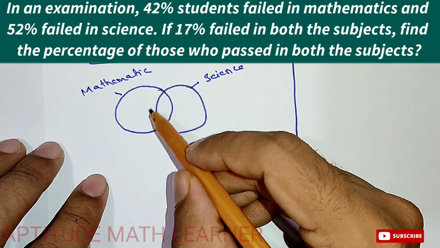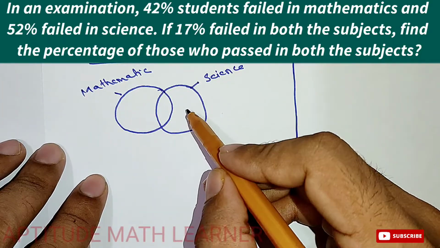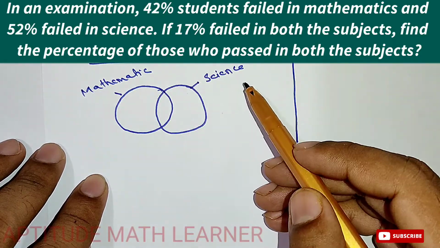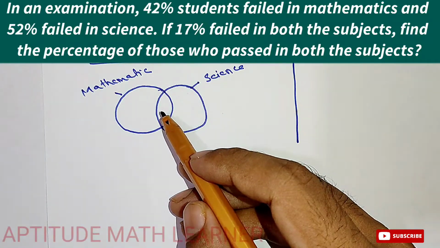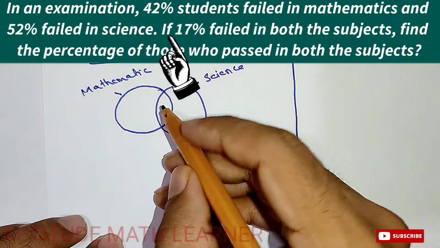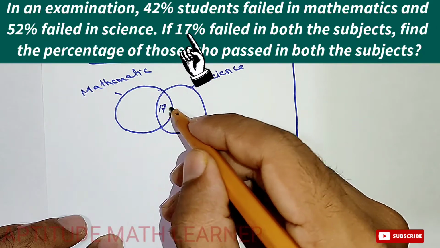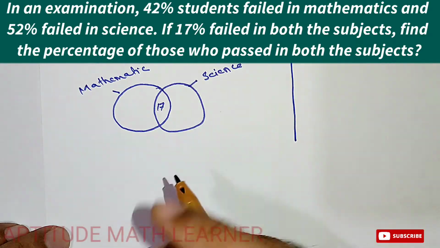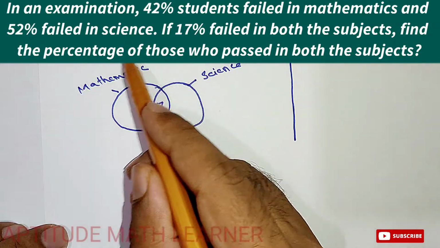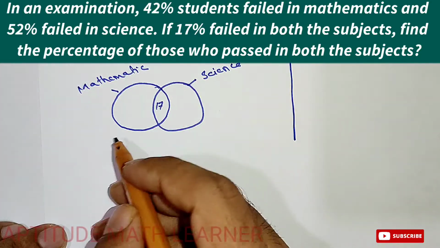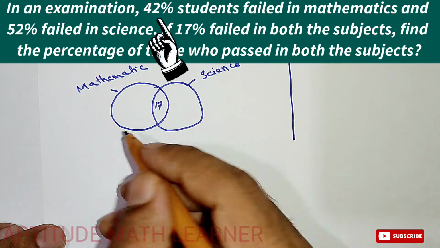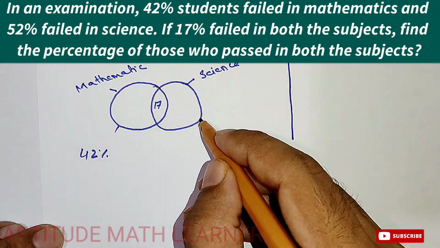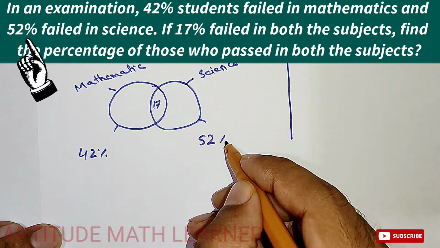So what is the percentage who failed both subjects, mathematics as well as science? Their percentage is 17%. So we take 17% here. The percentage who failed mathematics is 42%, and science is 52%.